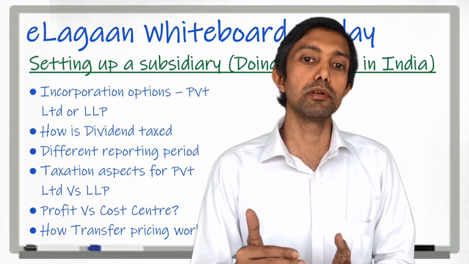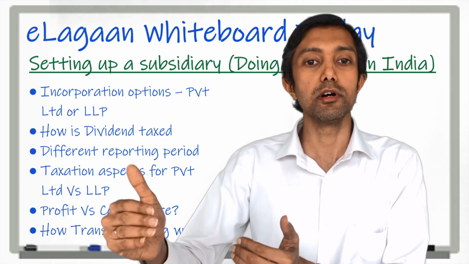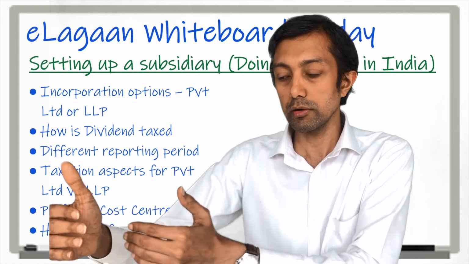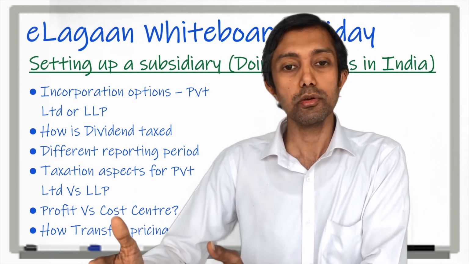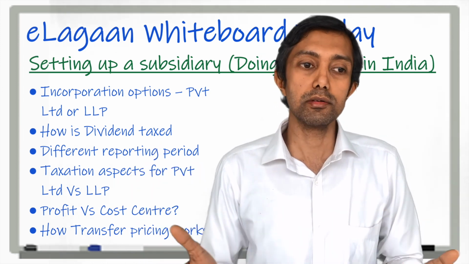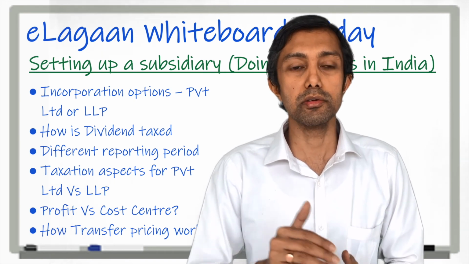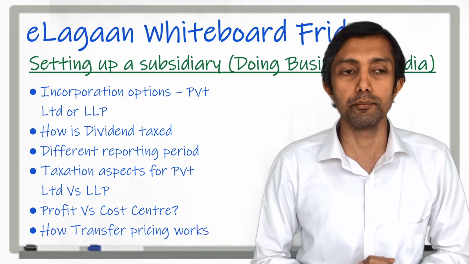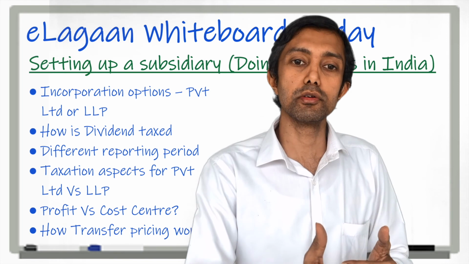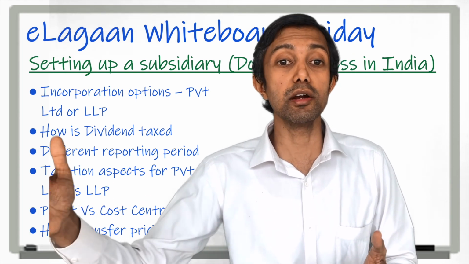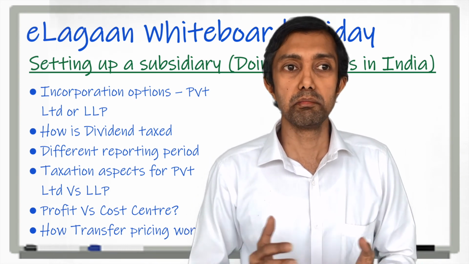This price determination is called a benchmarking process, wherein typically we look at the database, we look at the margins earned by unrelated entities in respect of similar functions being performed as the cost center that we are evaluating, and based on that we determine the price. That is typically how it is done, and I would say that the range of our cost plus margin goes from 15% to 25%. 15% in respect of lower end support functions, and 20 up to 25% in respect of high end R&D functions. So that is typically how a price is determined.